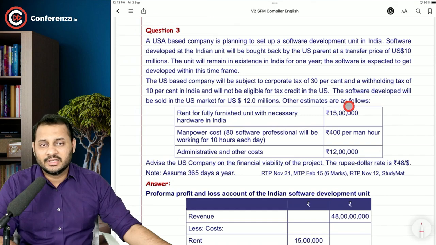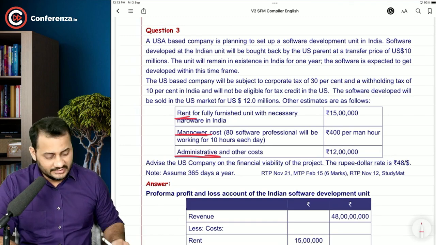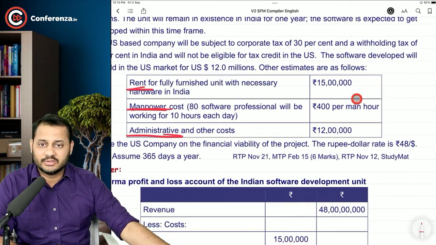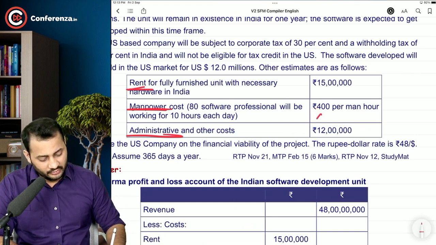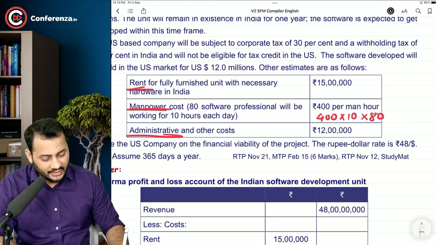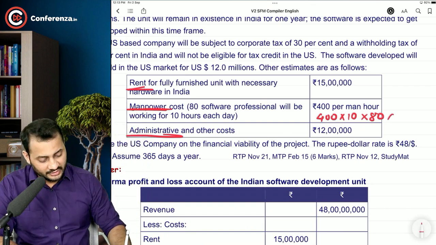The other estimates are as follows. For the entire year, there will be some expenses like rent, okay, manpower and administration. All of these are costing us like this: 15 lakh rupees per year. Manpower is 80 professionals will be involved, 10 hours each day, 400 per man hour. So calculation will go like this: 400 per man hour, total 10 hours a day into 80 employees. Okay, and this is going to go for 365 days.